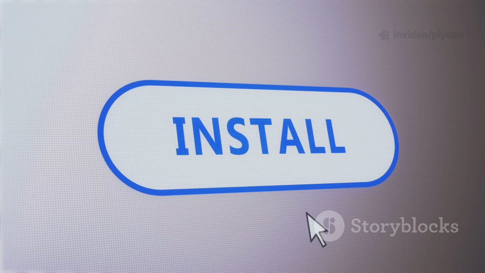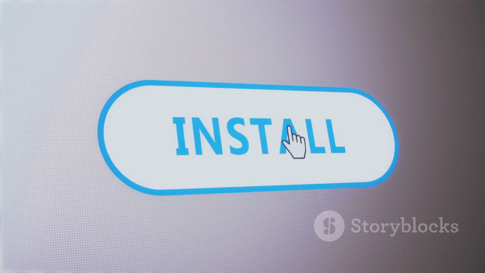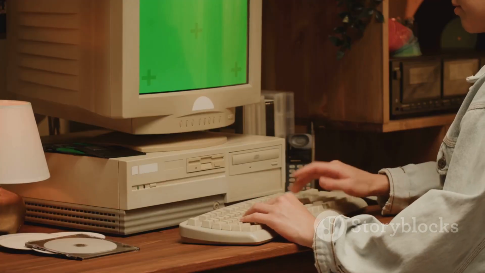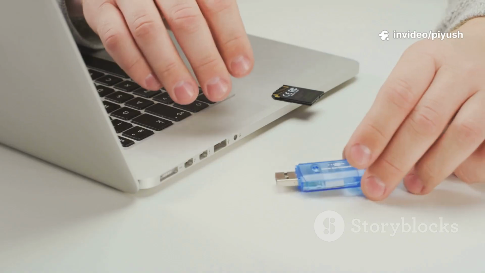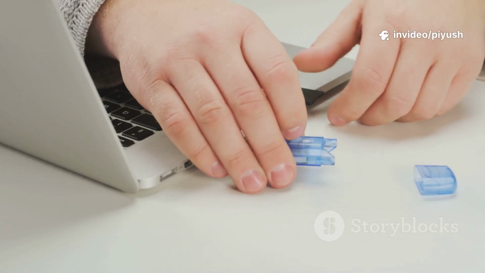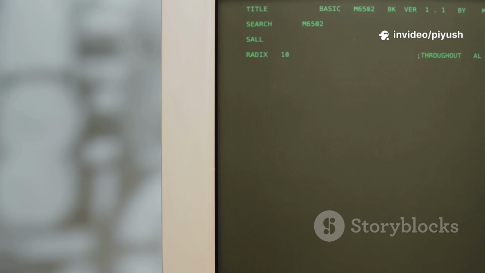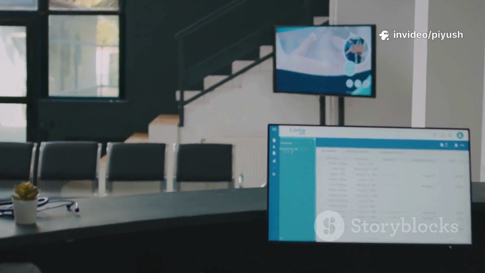Next, we walked step by step through the installation of Windows, the world's most ubiquitous desktop operating system. You learned how to create a bootable USB, how to command your computer to boot from it, and how to navigate the setup screens.